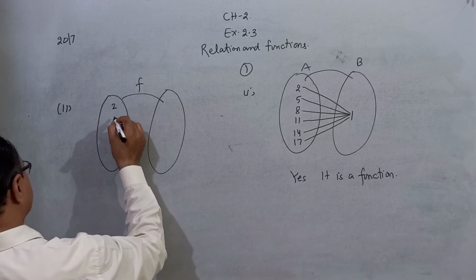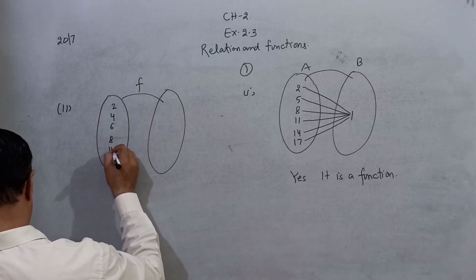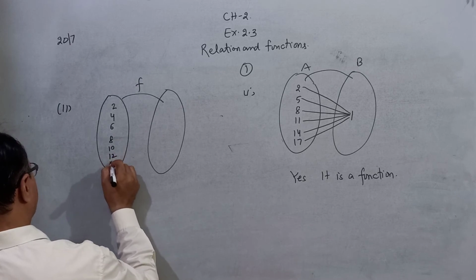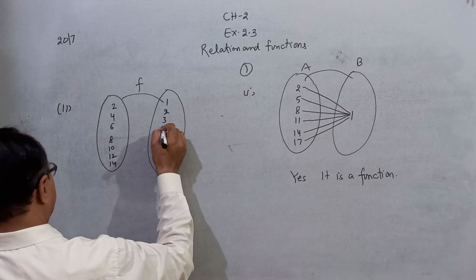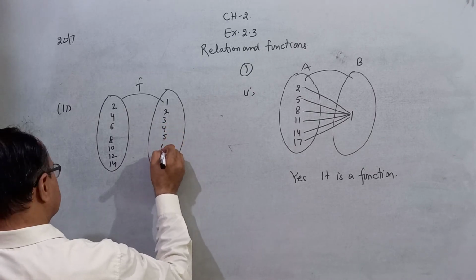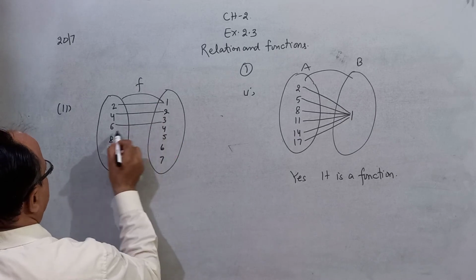that is 2, 4, 6, 8, 10, 12, 14, and here 1, 2, 3, 4, 5, 6, 7. Image of 2 like this.